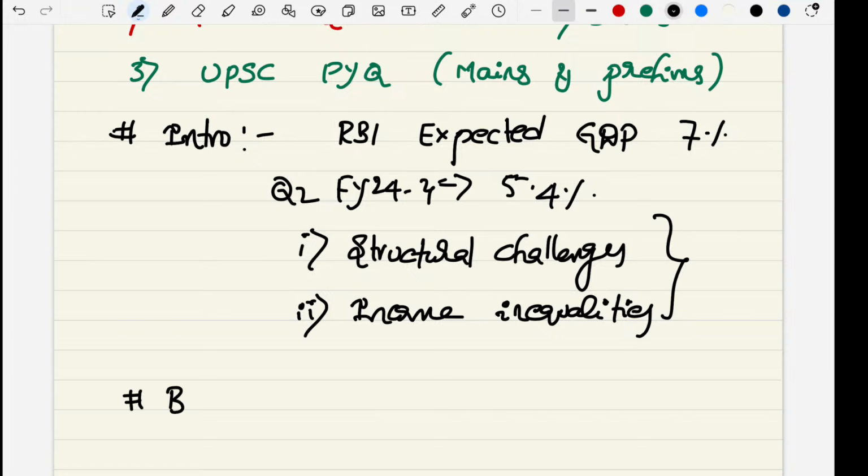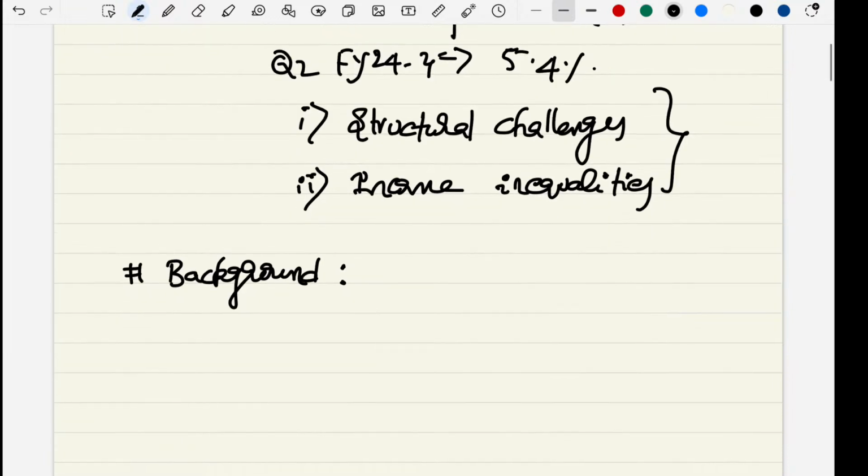Then we will discuss some of the background, some of the definitions or fundamentals. GDP is one of the terms everybody should know. It is the gross domestic product.